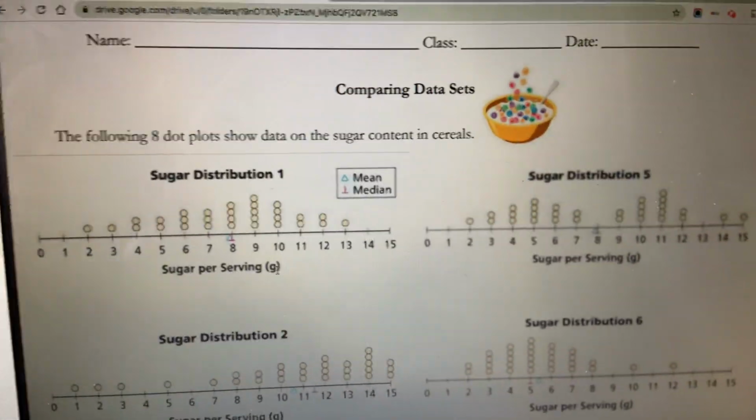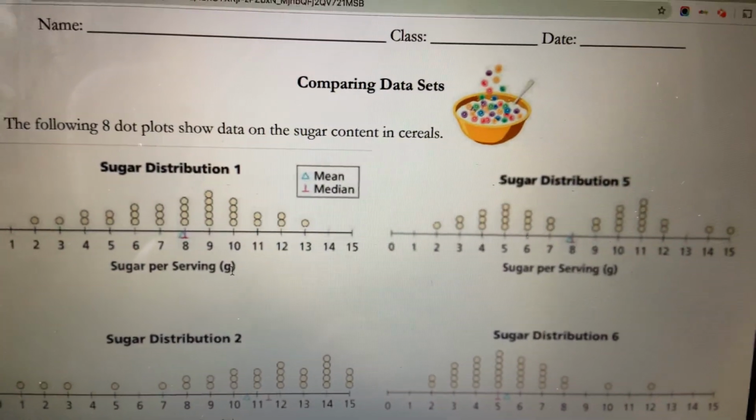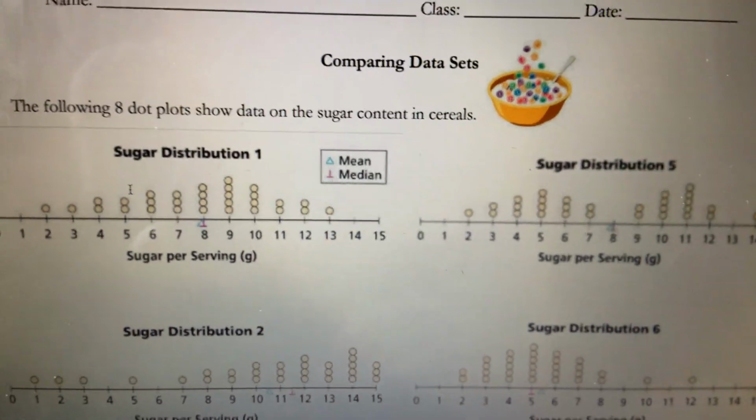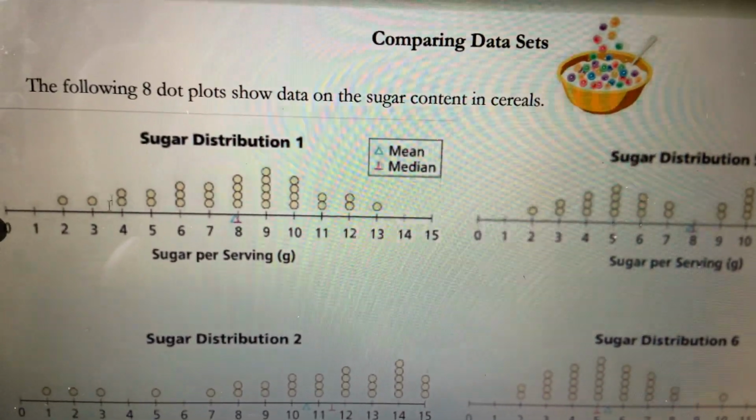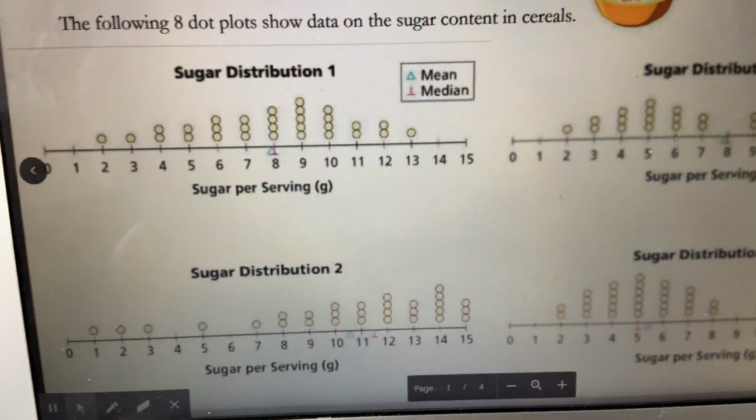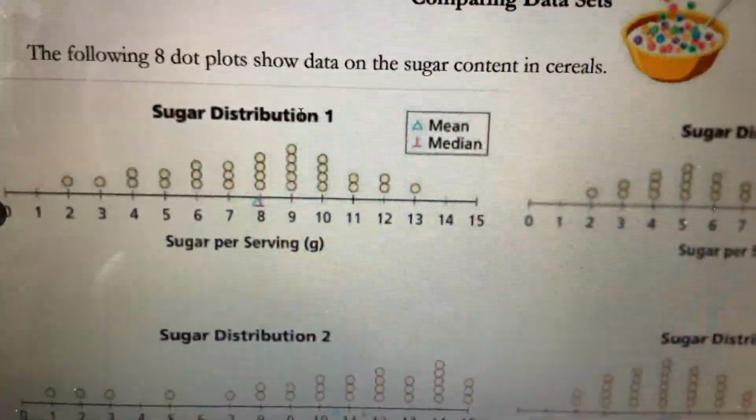All right, guys, today we're comparing data sets. We're going to first be looking at sugar distributions in boxes of cereal. Just a quick explanation of what these dots mean on the dot plot.